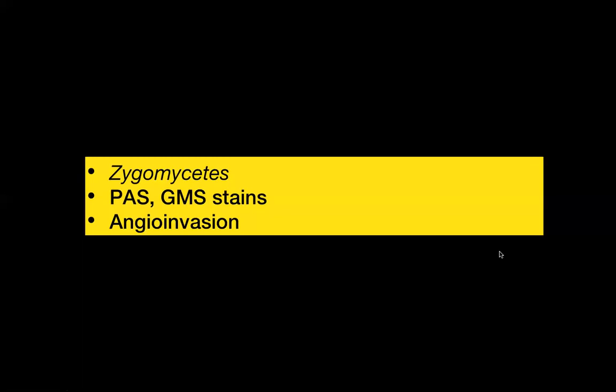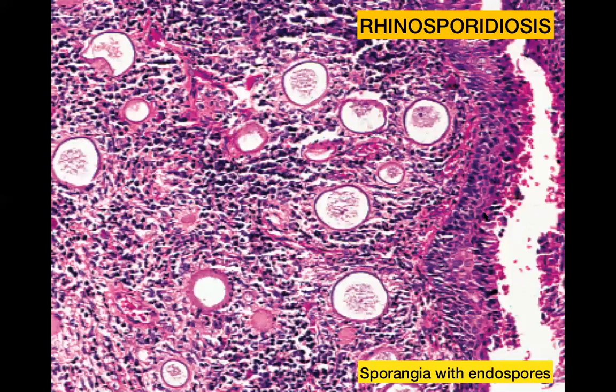We move on to the next entity, which is rhinosporidiosis. So this is basically a nasal mass, which you would see clinically. You would see a nasal mass if you excised it, and then we studied it under the microscope. The characteristic thing that you see here are these circular structures, which are basically the sporangia. And these sporangia contain small dot-like structures within them, which are the endospores. So you identify rhinosporidiosis by looking at the sporangia and endospores.